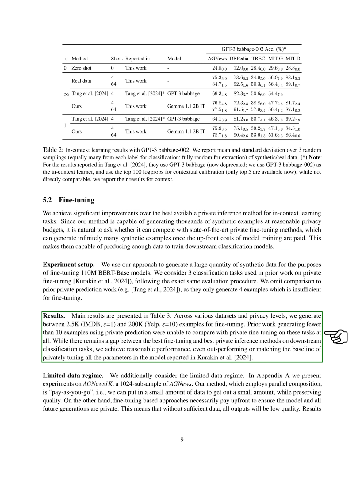By fine-tuning 110M BERT base models on various classification tasks, we generated between 2.5K to 200K examples for fine-tuning across different datasets and privacy levels. Furthermore, we explored the limited data regime and demonstrated the effectiveness of our private prediction method in generating useful examples for in-context learning. We also showcased the benefits of using the sparse vector technique, SVT, for structured data, which minimizes privacy loss compared to other private inference methods.